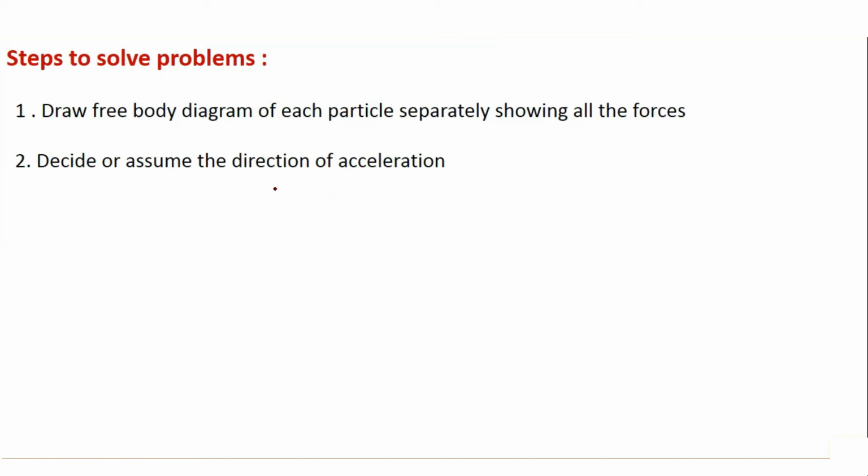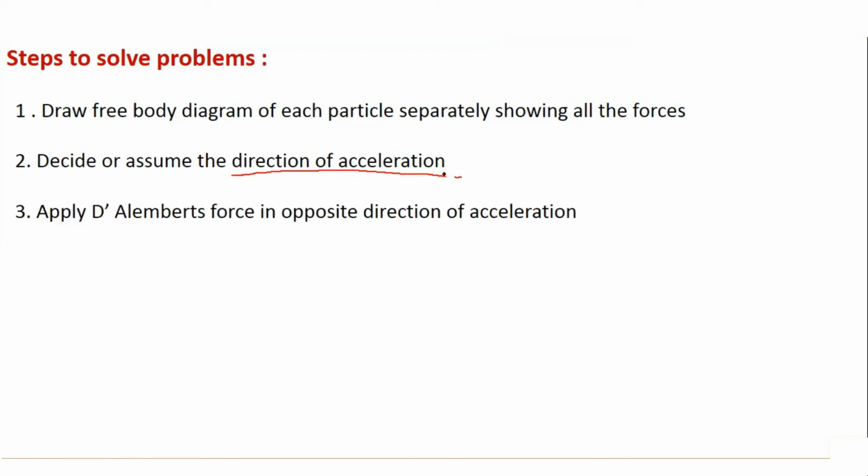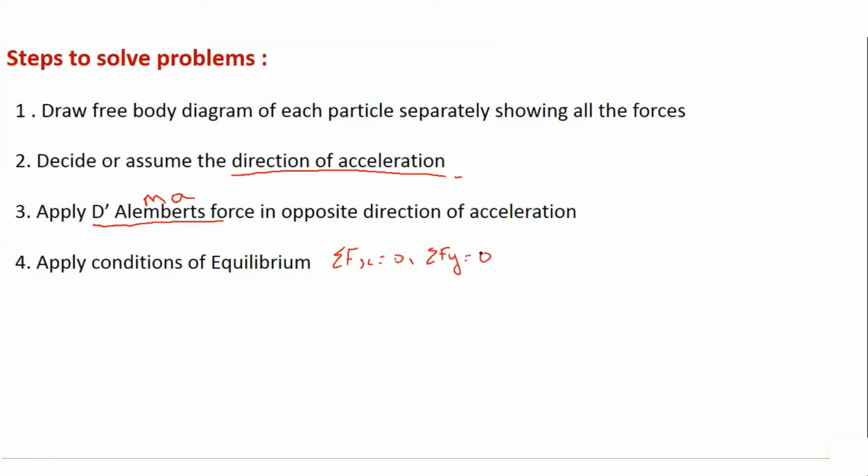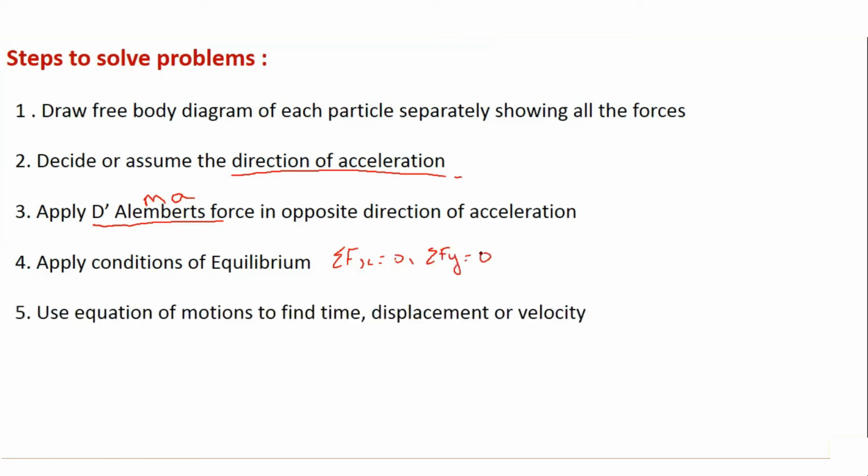So first we need to fix or assume the direction of acceleration. Then only we can find out the direction of the imaginary force. The third step is to apply D'Alembert's force, that means the imaginary force of ma in the direction opposite to the acceleration. Then next, apply conditions of equilibrium, which are summation of fx should be 0, summation of fy should be 0. Then next is to use equations of motion to find displacement, time or velocity.